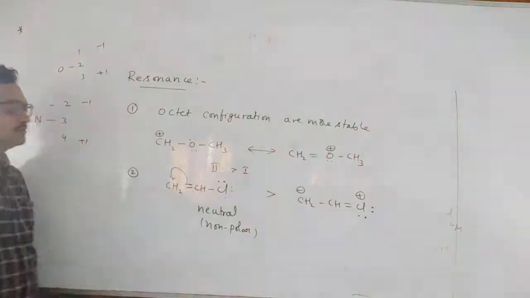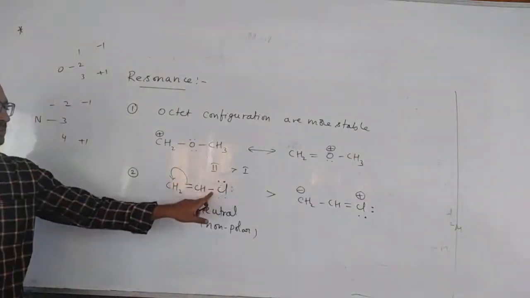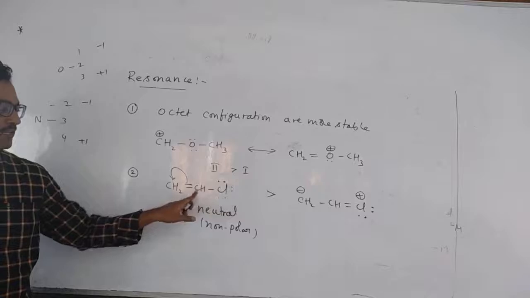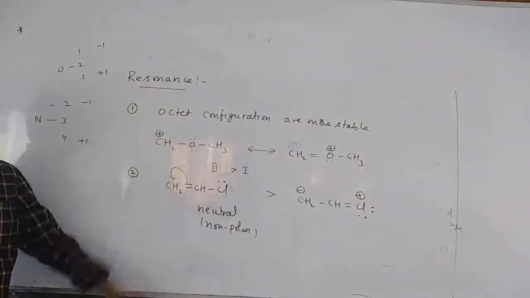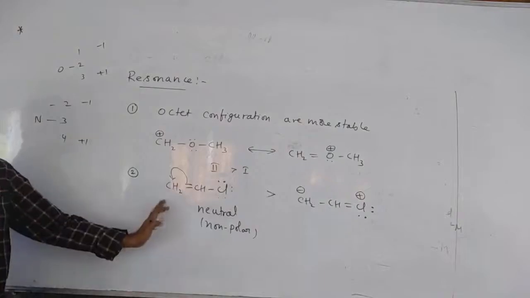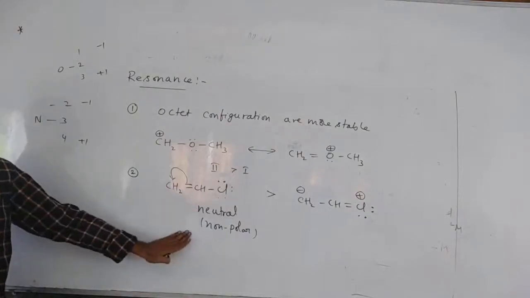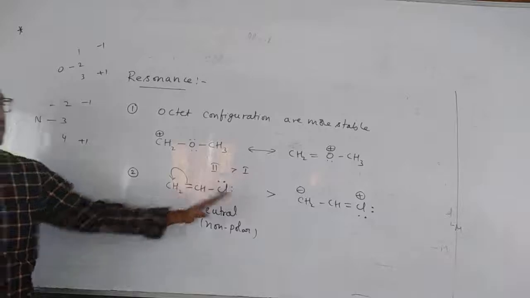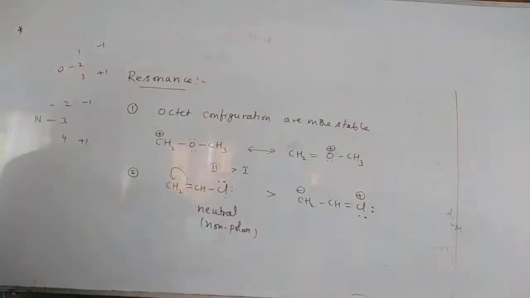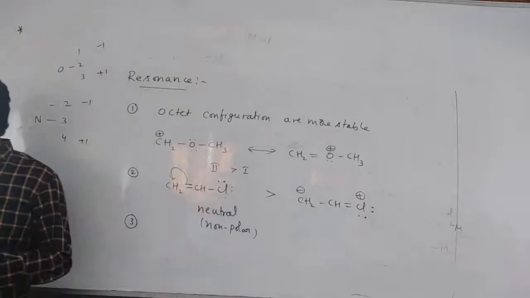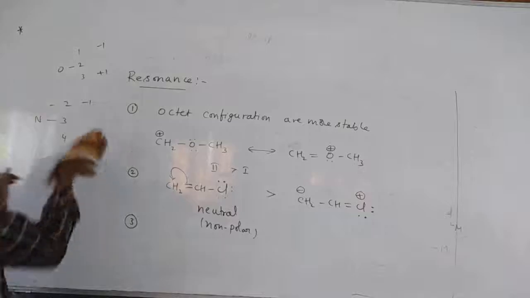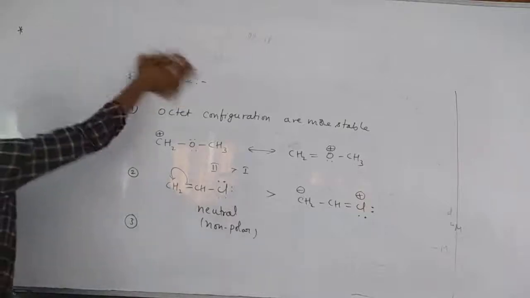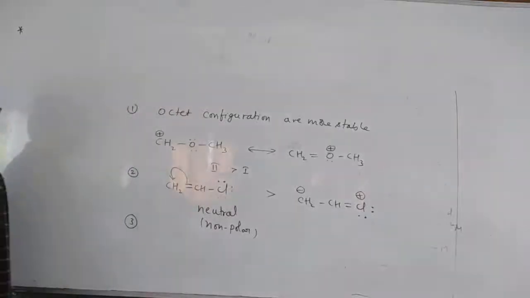Because this is lone pair, single bond, double bond, what do you call this? Conjugation only, no? Lone pair, single bond, double bond. So will it show the mesomeric effect? Yes, plus M you can say. This lone pair is giving to the system. Now which is more stable here? The neutral one. The non-polar structure is more stable than the polar structure. This is the second point, I am making it brief. And third point, a structure with more number of bonds is more stable than the structure with less number of bonds.